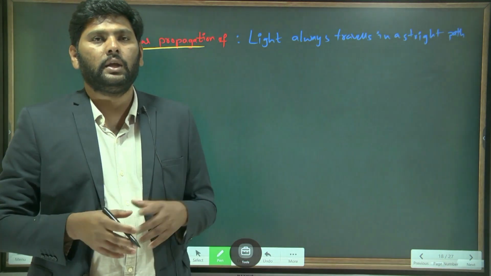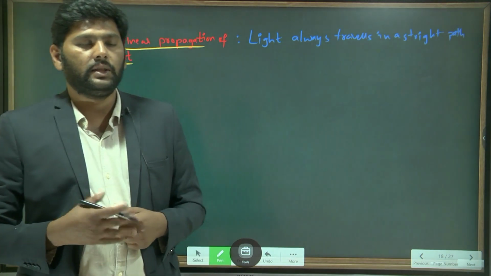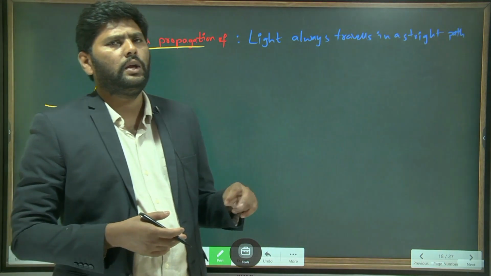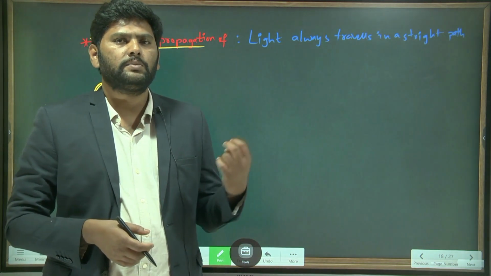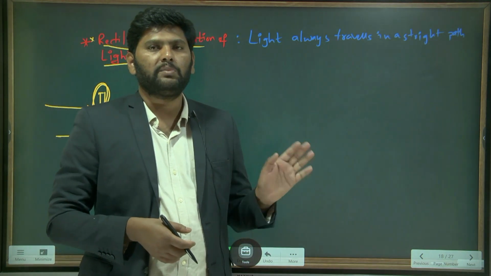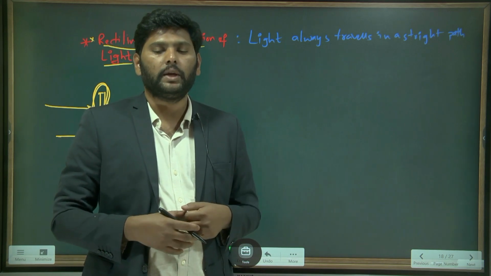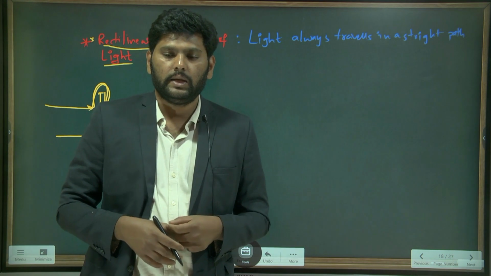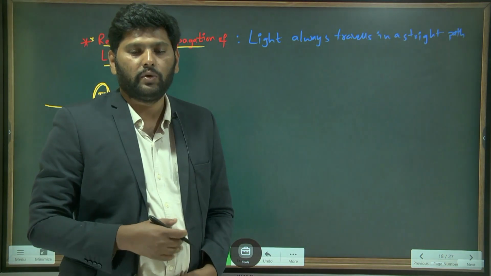As an activity in the classroom, how do you prove it? We can prove in two ways that light is having a straight line motion. One is by using the cardboard experiment. One more is by using the pinhole camera. Understand? Let's first verify the cardboard activity.